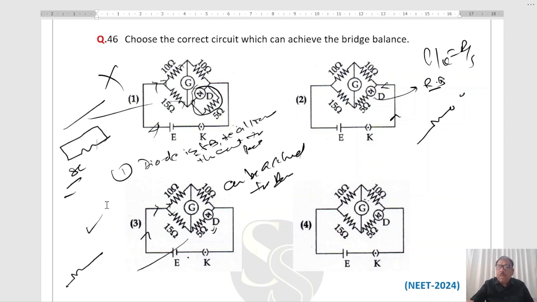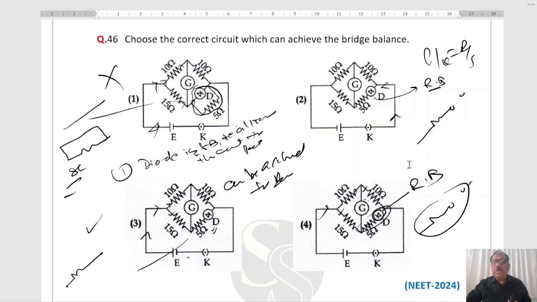Let's see the fourth. It goes like this, go like this, go like this, and go like this. So this is reverse bias. Reverse bias means it will behave like an open circuit, right? So this branch will not be there. It means only the third option is correct.